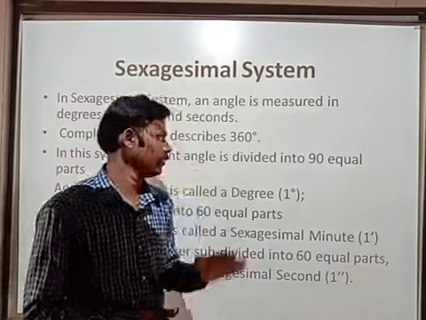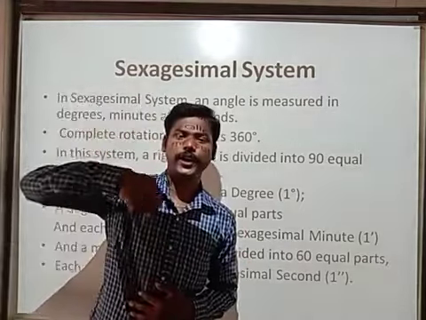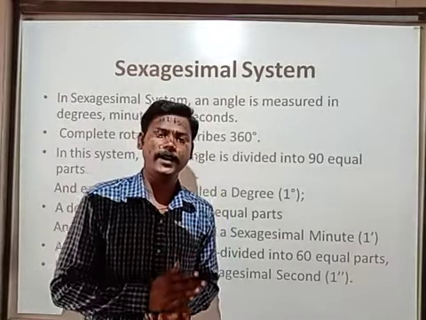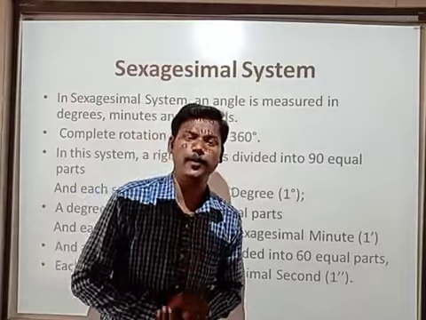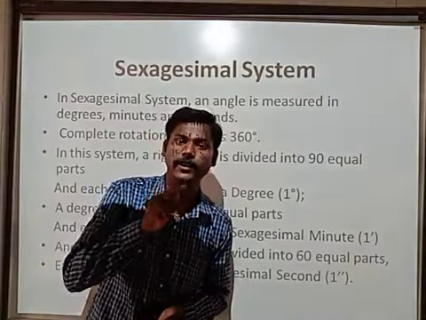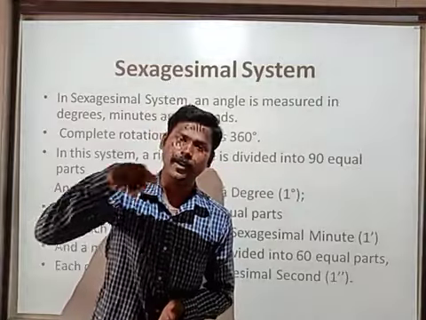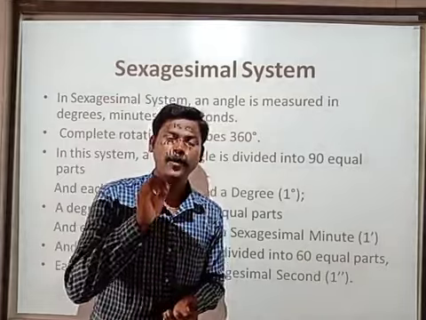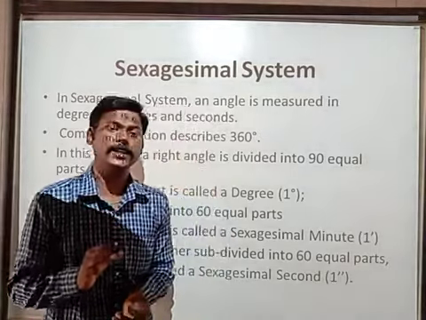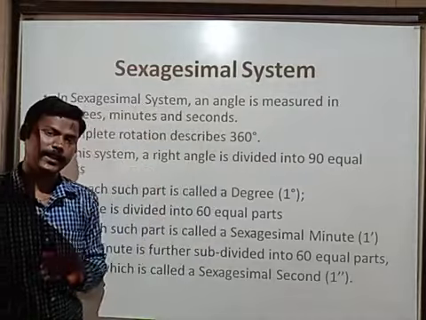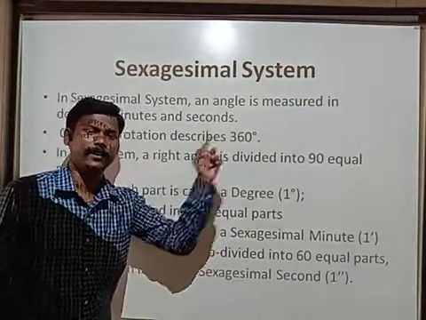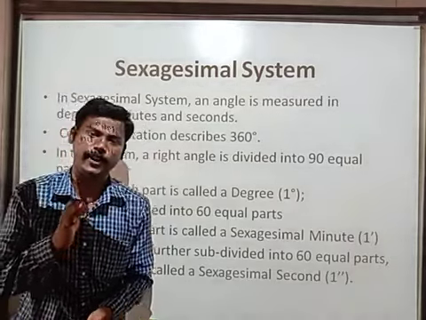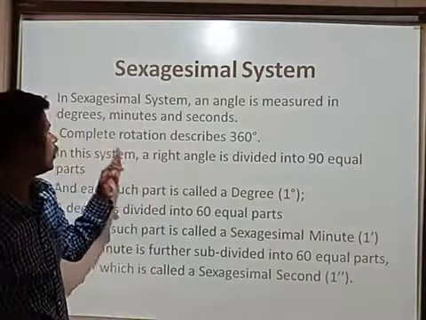In the similar way, take a complete rotation. Let it be your birthday cake. If the birthday cake is cut into 360 equal parts, exactly 360 equal parts, first half, again half, like that, you can cut equal parts. How many equal parts, children? 360 equal parts. A complete circle or a complete rotation or a complete round shaped birthday cake, we can divide into 360 equal parts. One of the parts is called a degree.